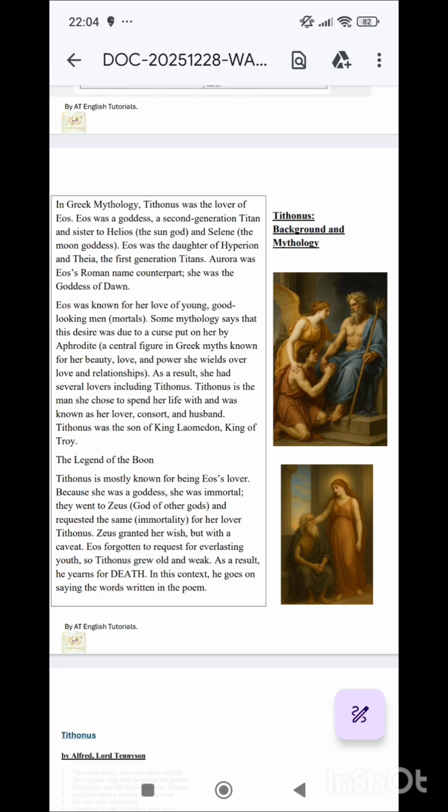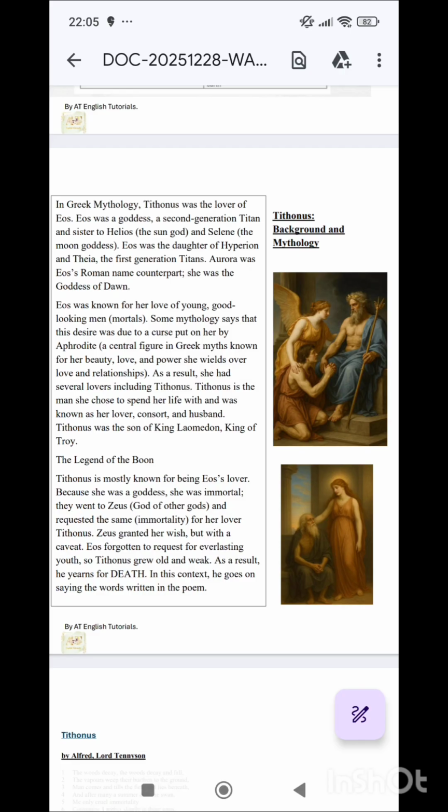And this is what we'll find out in the poem. Eos, she being the goddess, she being immortal, she must be having immortal youth also. So she would be full of beauty. She would never age. But Tithonus will continue to age, and age, and age, and he will wither.